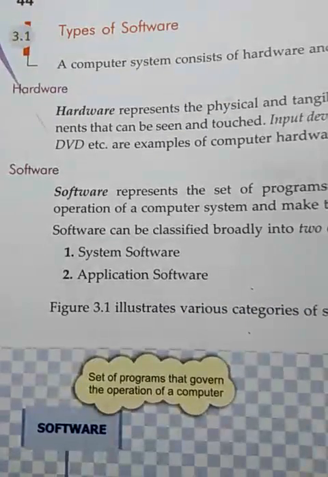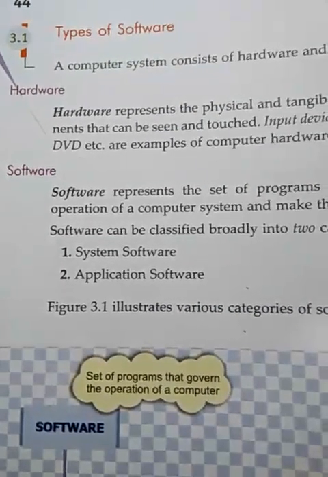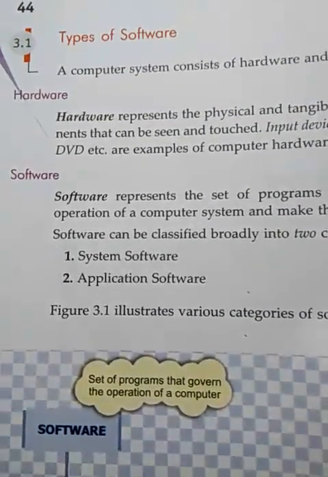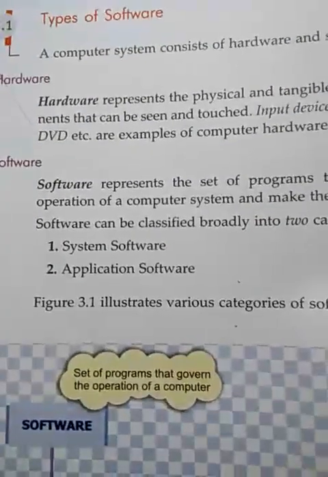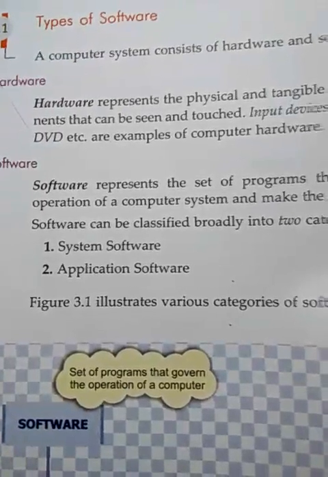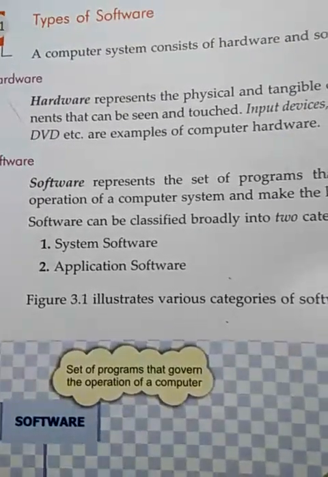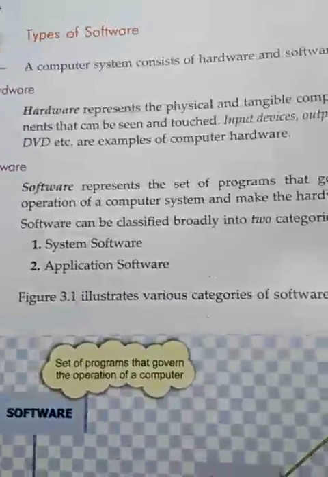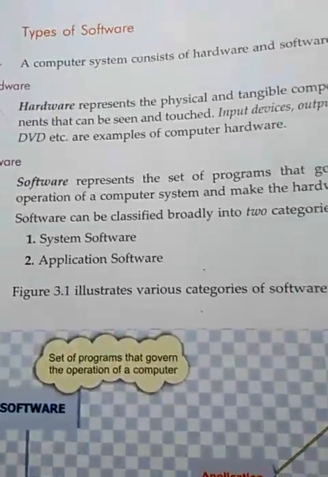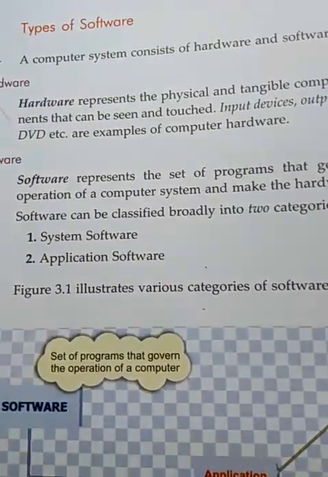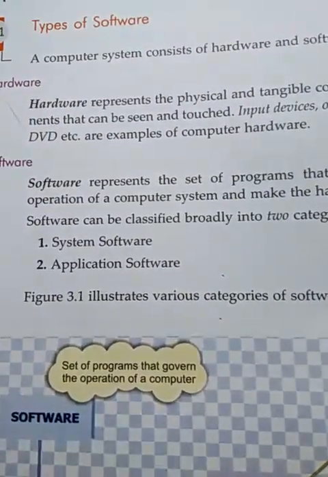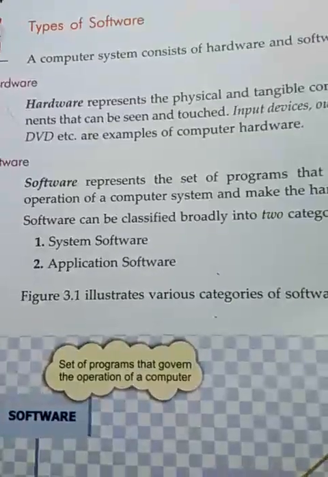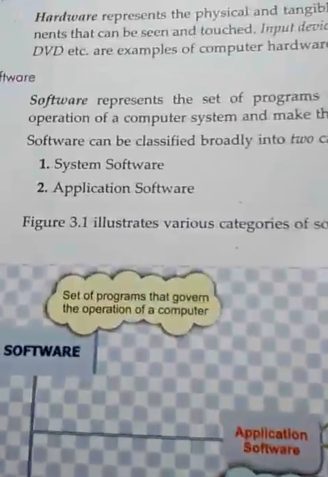Now here we are talking about the software. Software is all the computer programs or a set of programs, which we cannot touch, we can only see. There are two major types of software in our computer: one is system software and the other is application software. There is one more category, also called utility software. So the two major types are system software and application software, and you can see this with the help of one example.